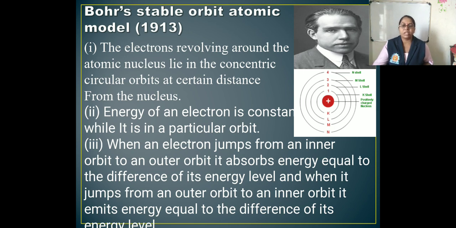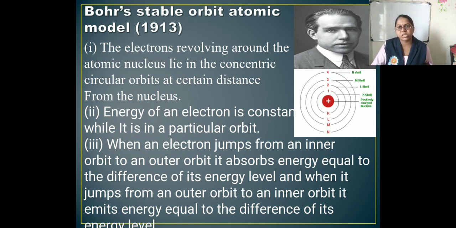Let us see in that theory. The important postulates of Bohr's atomic model are as given here. The first one: electrons revolving around the atomic nucleus lie in concentric circular orbits at certain distances from the nucleus. Rutherford says that electrons revolve around the nucleus, but Bohr stated that they lie in concentric circular orbits at a certain distance from the nucleus.